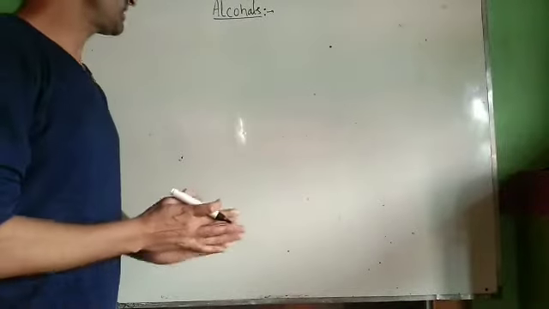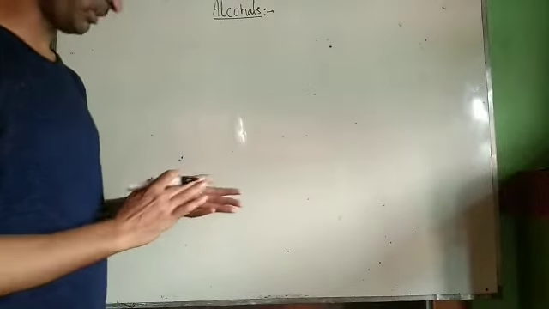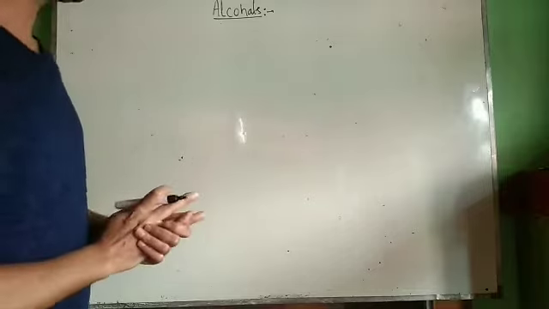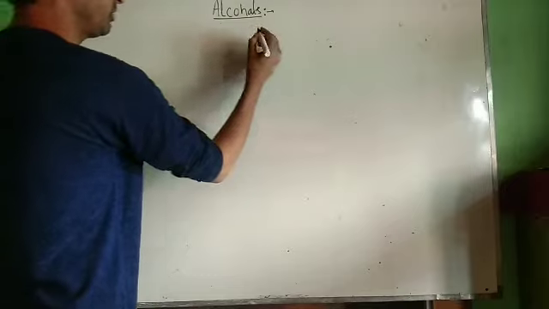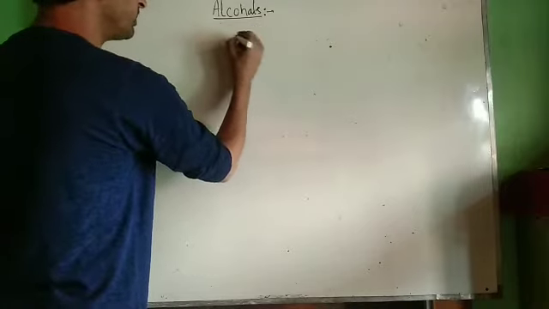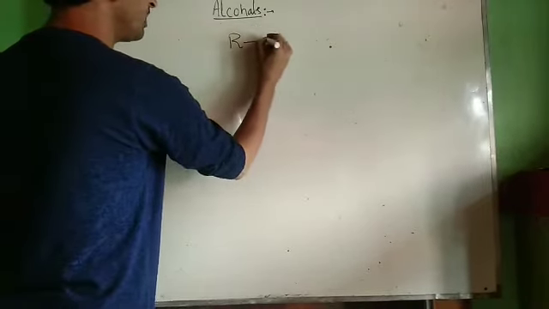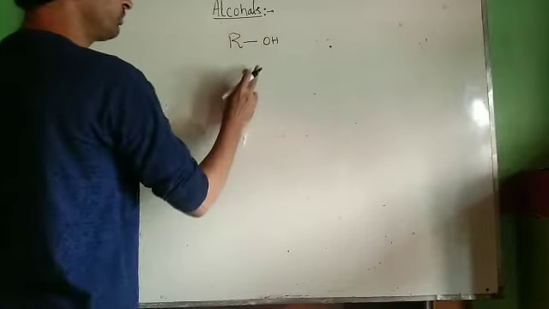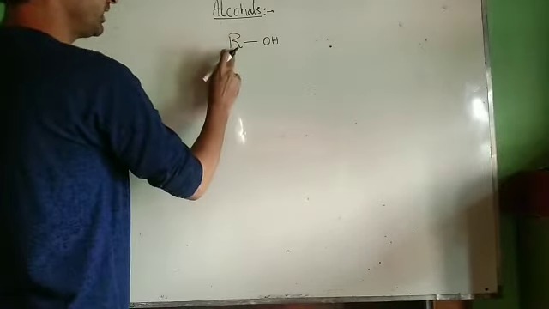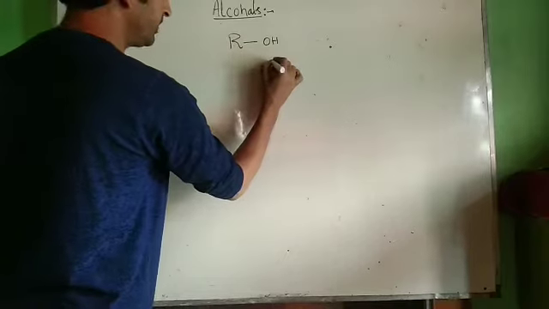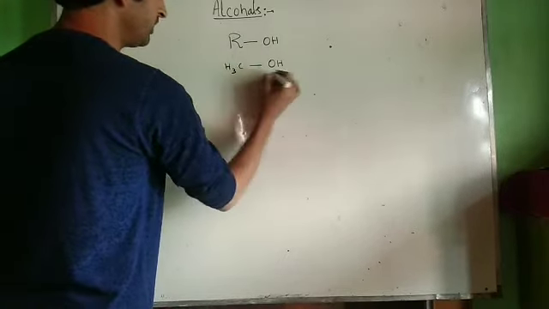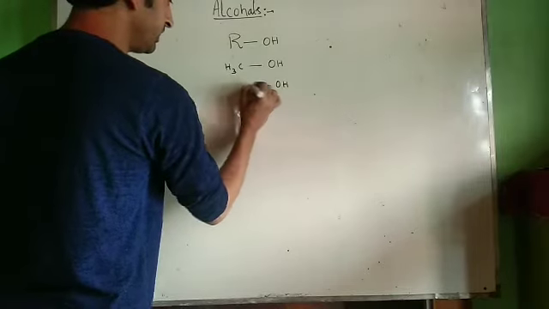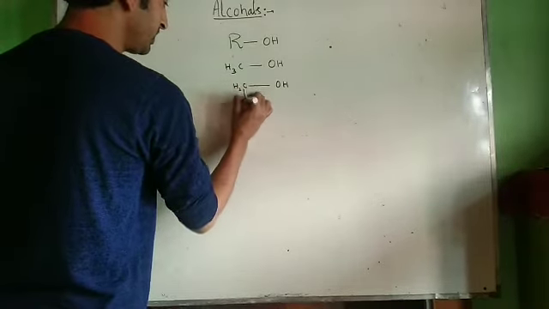In this session, we will discuss alcohols, the introductory part of alcohols. Now, in the introduction of alcohols, we will see what alcohols are. Alcohols are the compounds having the general formula ROH, meaning those compounds in which OH is directly attached to a carbon atom. For example, OH directly attached to CH3. For example, OH directly attached to CH2, CH3.